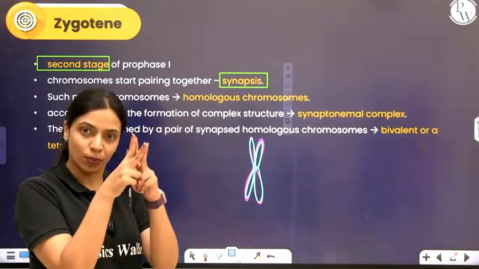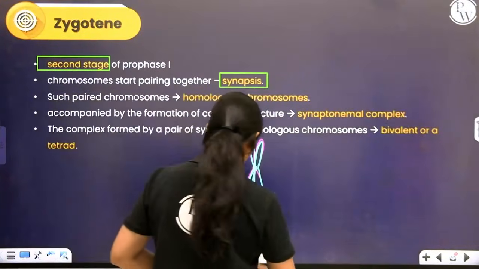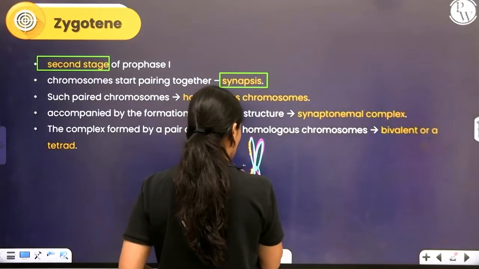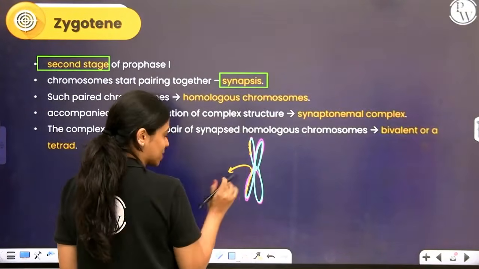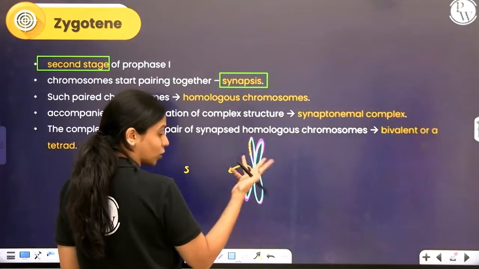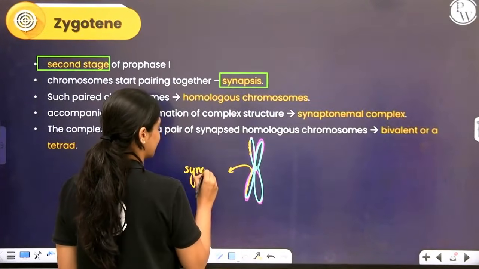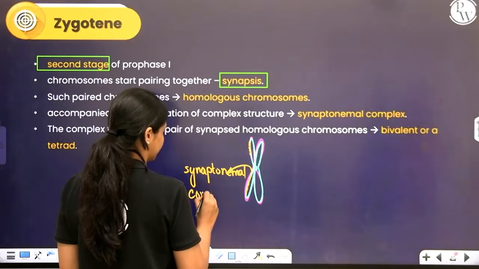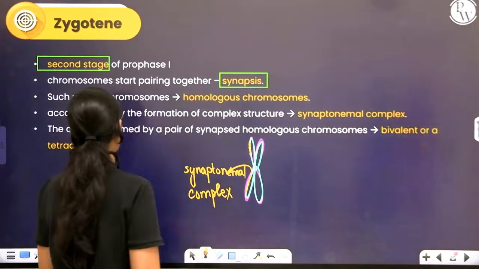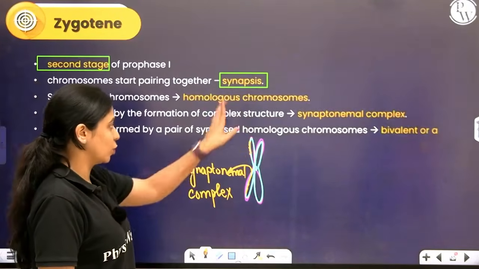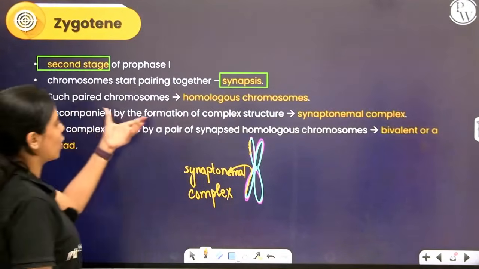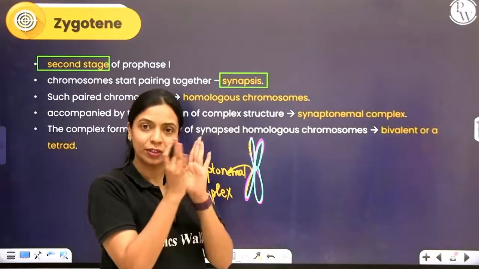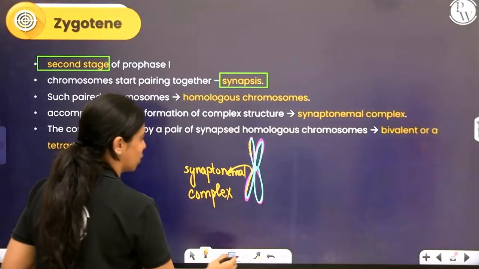These homologous chromosomes are held together by what we call a synaptonemal complex. That is what glues these two homologous chromosomes together. It acts like a glue that keeps these two together, or basically this whole complex is called the synaptonemal complex. These paired chromosomes are homologous chromosomes. This is formed by a complex structure. Okay, that complex structure that forms with the glue holding the two homologous chromosomes together, that is your synaptonemal complex.